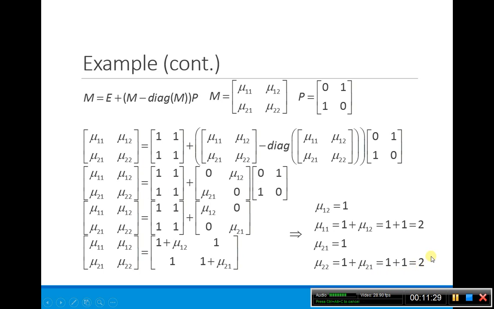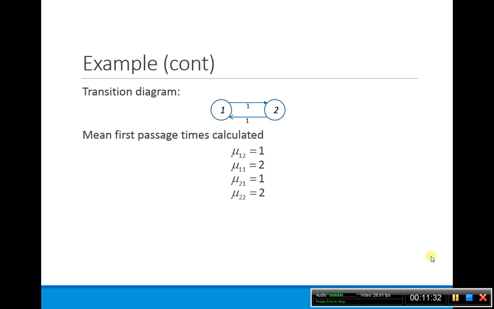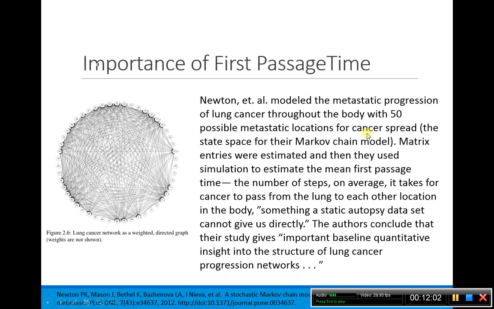Okay, so let's go back and look at this together with our transition diagram. Does this make sense? The mean time it takes me to get from 1 to 2 is only one step. Yeah, that definitely makes sense, right? How about going from 1 to 1? This is actually the first return time, right? So that would be 2. There's no easier way I can get there, so the mean time to get there will be 2 time steps. And similarly, 2 to 1, I can get there in 1 time step. 2 to 2, I have to go twice.